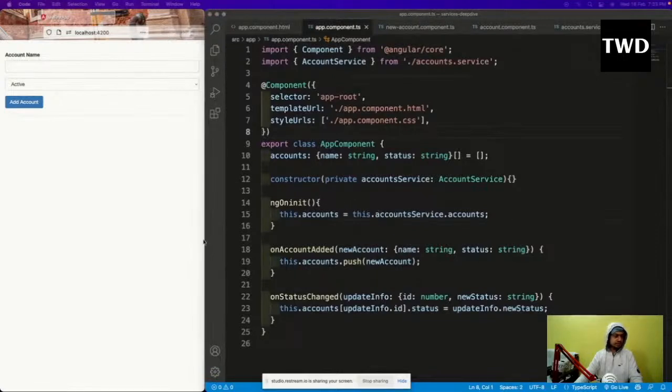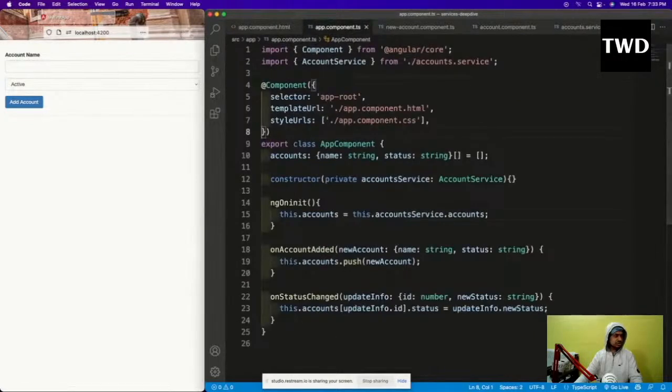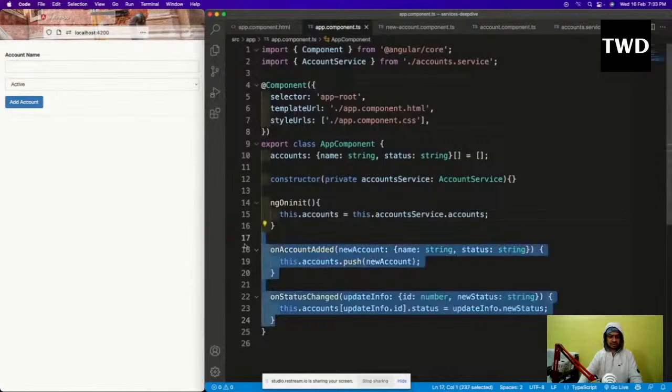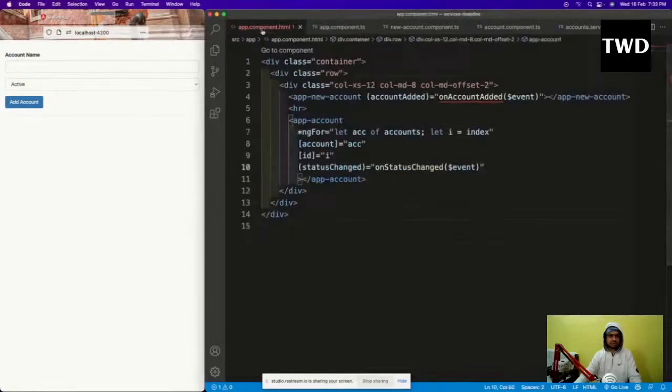App component.ts file name and constructor. Okay, ngOnInit is there, and on account added. I don't need it here. On account added and all. Okay. Now it will give me an error on status change.